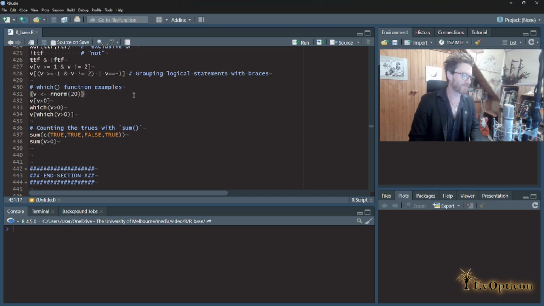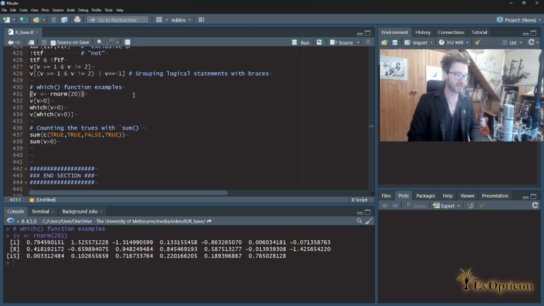To do it, we'll first define a vector called v, using the function rnorm that creates normally distributed random numbers, and by default they have a mean of 0 and a standard deviation of 1. So we create v. You notice that it printed to the screen when I clicked that? I didn't have to write v and print it. The reason is these brackets. It's a party trick. It's a hack. It's just a cutesy little feature of R that if you surround an assignment in brackets, then it will print what you assign. It's useful, but it's a party trick.